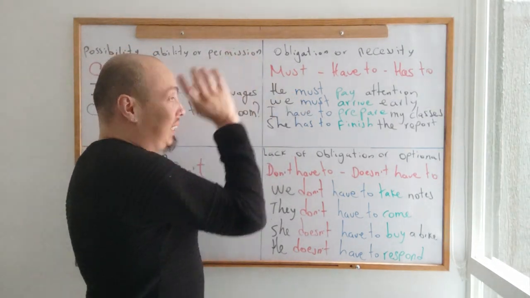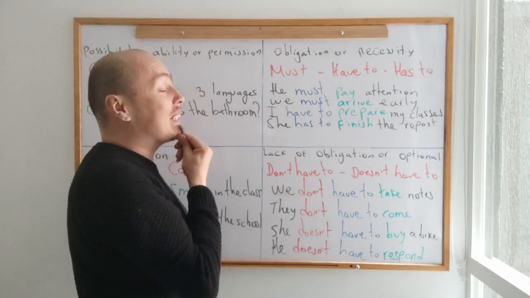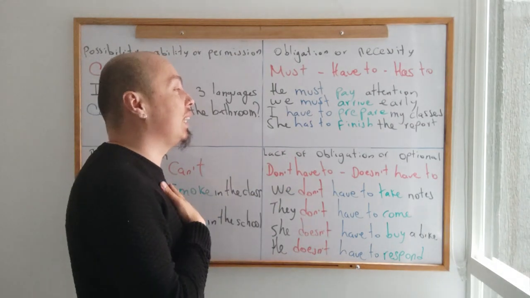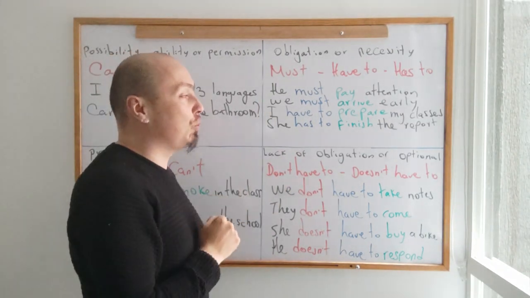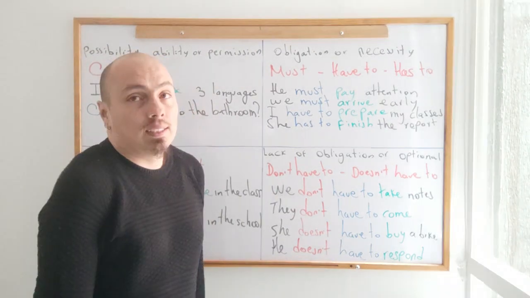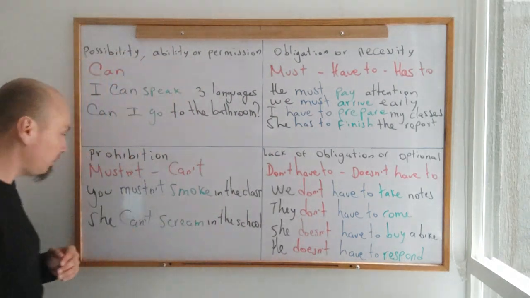They are going to be used like this. He must pay attention when it is an obligation. We must arrive early, obligation. I have to prepare my classes. That is, again, my obligation. She has to finish the report. That is her obligation. Like, there is no option. She has to do it or she must do it, for example.